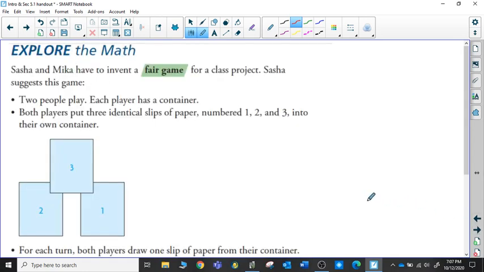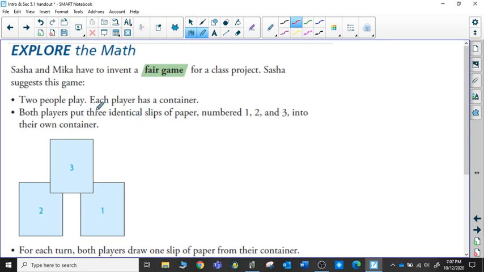So part of probability is making sure that items have an equally likely chance of occurring. And that is what is necessary for what we call a fair game. If we're going to play a game, we have to have equal chances of winning. And so Sasha and Micah have to invent a fair game as a project. And this is the game that Sasha comes up with.